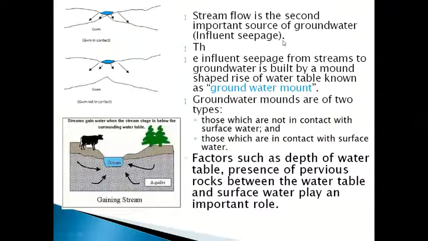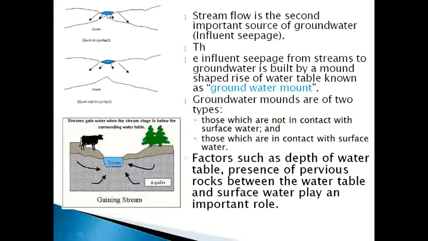Then stream flow is another important source of groundwater influent seepage. Obviously, what I told you about, the stream will come. You can see here, this is a cross section of a stream. This is a valley and this is a stream. So the stream is coming towards you.